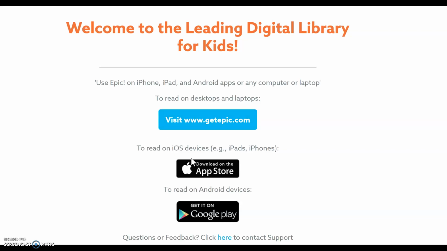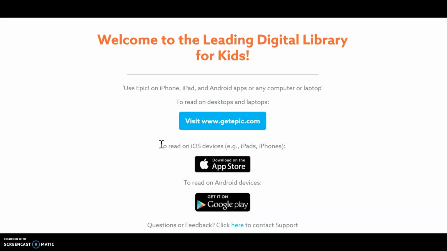If you need it to go to the Apple Store, there's an app for that. And if you need it for an Android device like a phone, then you can go ahead and go to Google Play to get the version that works for your device. So I'm going to go ahead and visit getepic.com.